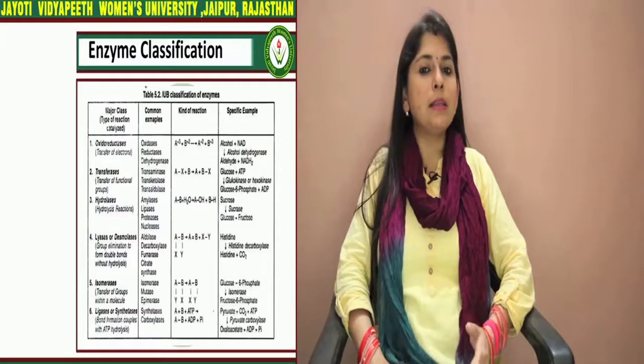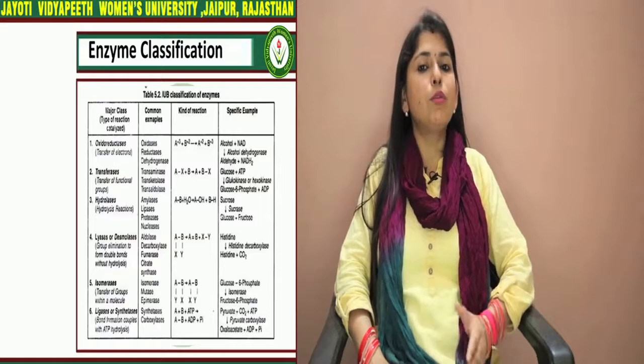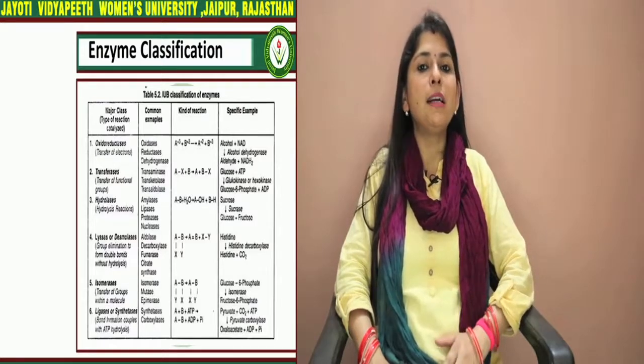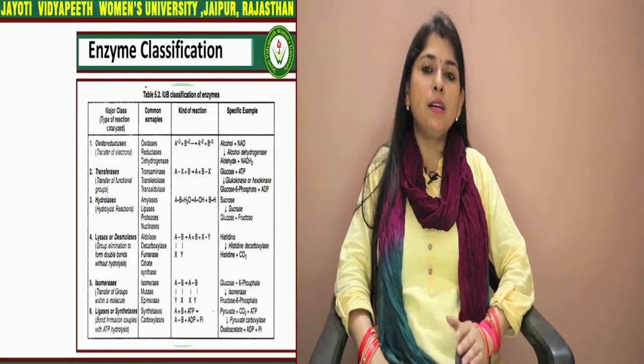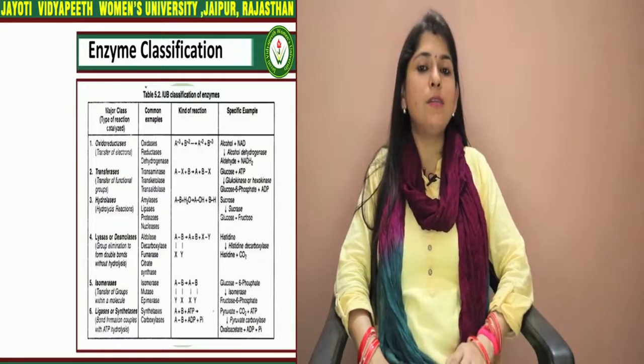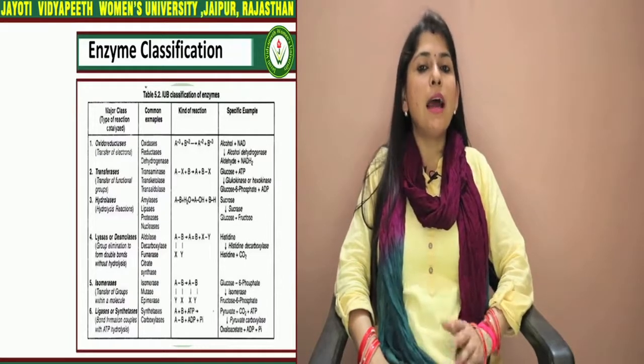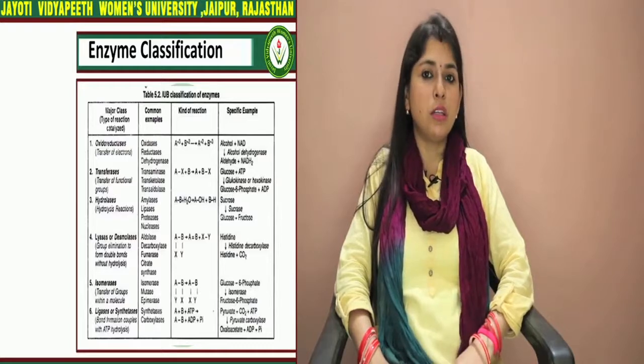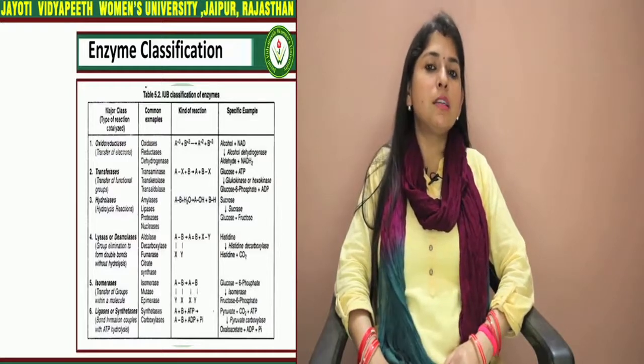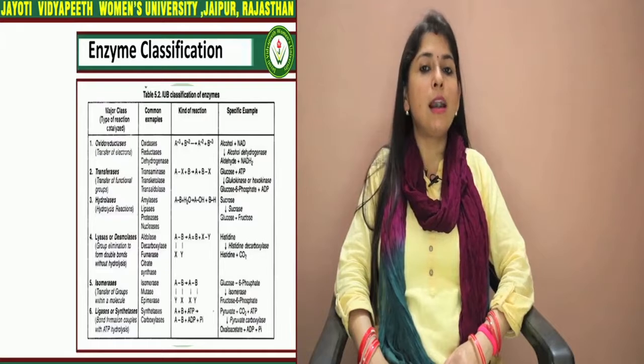Apart from this, another example is isomerase, where there is interconversion of hydroxyl groups. For example, in the structure of glucose, where most hydroxyl groups lie to the right side of the central carbon, they are interconverted to the left side and make the L form from the D form of glucose. The last type of enzyme is called ligase. Ligase means addition of molecule.